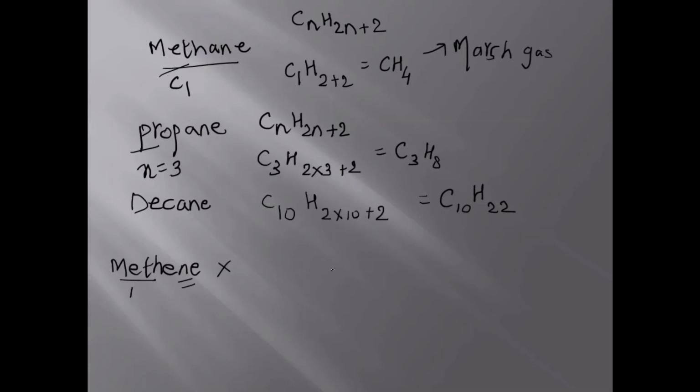If we talk about why alkene methene is not possible, because meth means one carbon atom and ene means double bond. For the formation of a double bond, there must be a presence of a minimum of 2 carbon atoms. Whereas in meth, there is only one carbon atom. That is why methene is not possible. The alkene series starts with ethene.